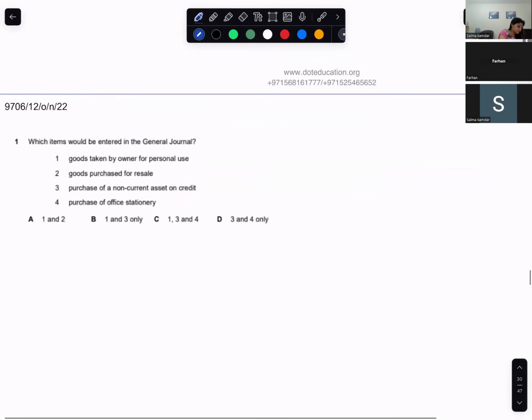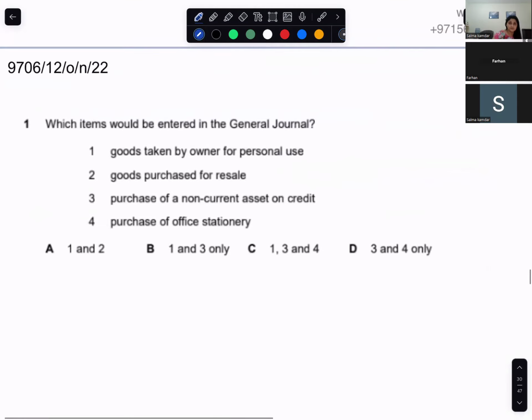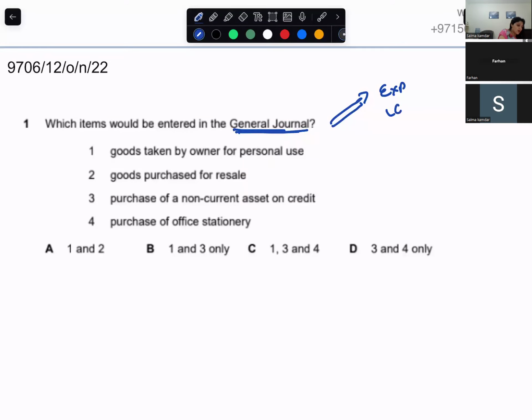Which items would be entered in the general journal? Expenses, so that's loss, income and gain, and extra items. Goods taken by owner for personal use, that's drawings. Do we record owner's personal transactions in our books?